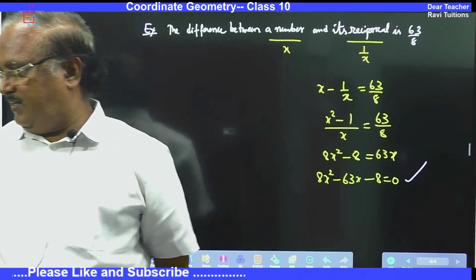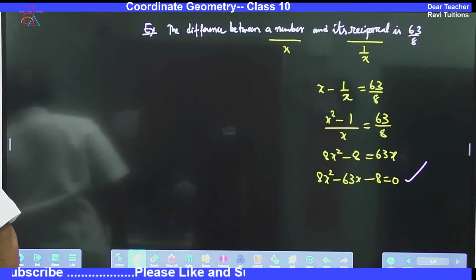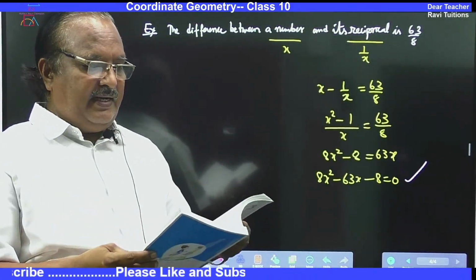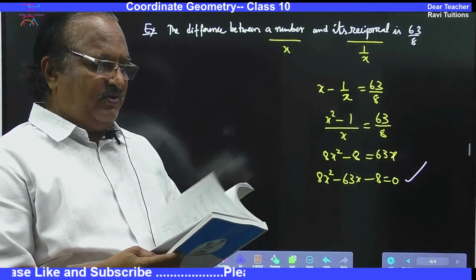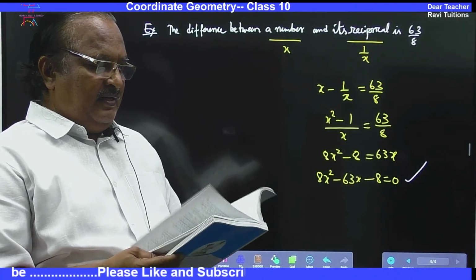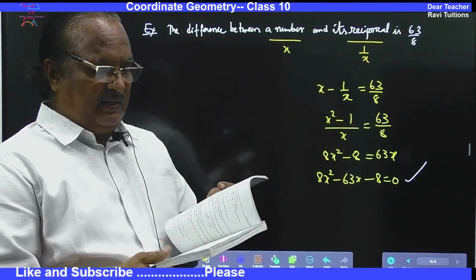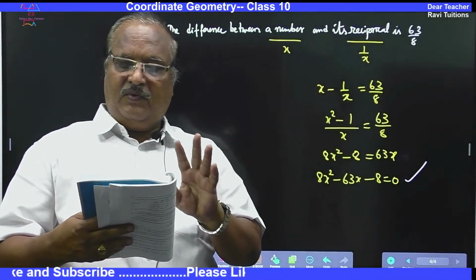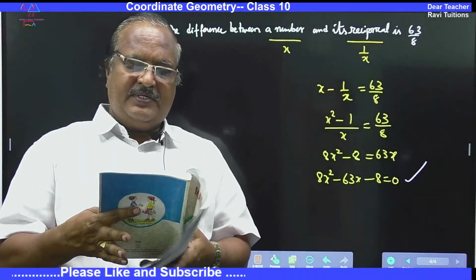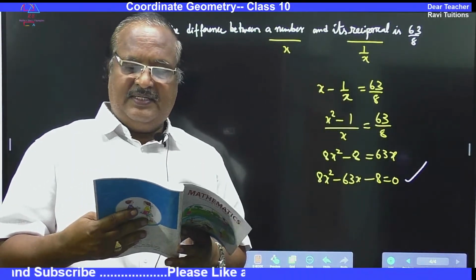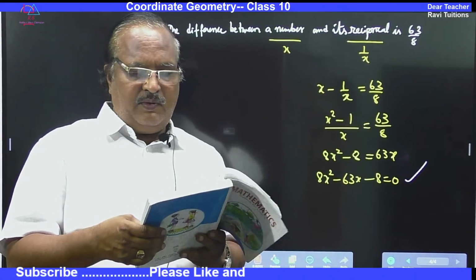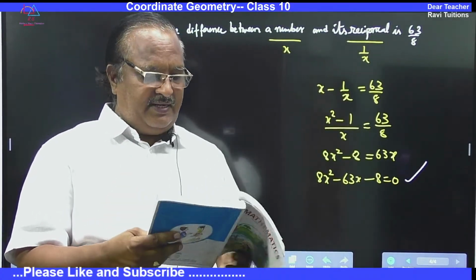Let me check our textbook. This is our NCERT textbook. Let me take quadratic equations. In 4.3, only 4.3, 3 word problems are there. Is it possible to design and find the length? Sum of age problems are given, rectangle problems are given.